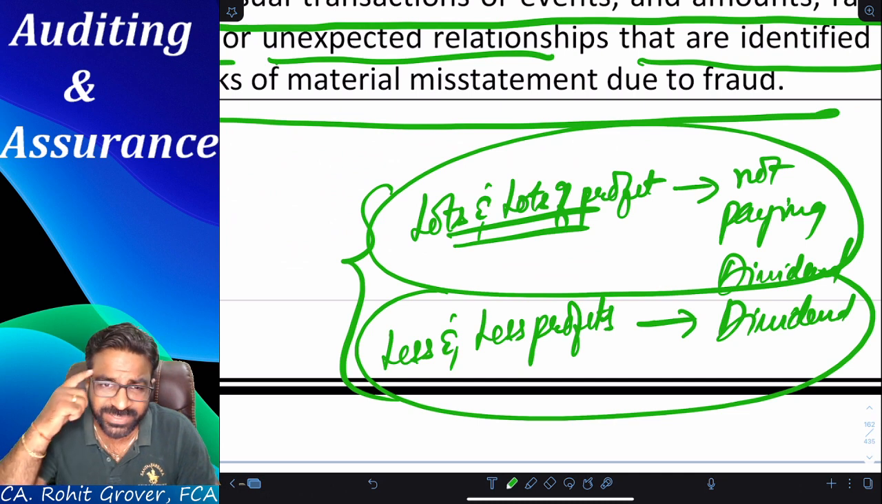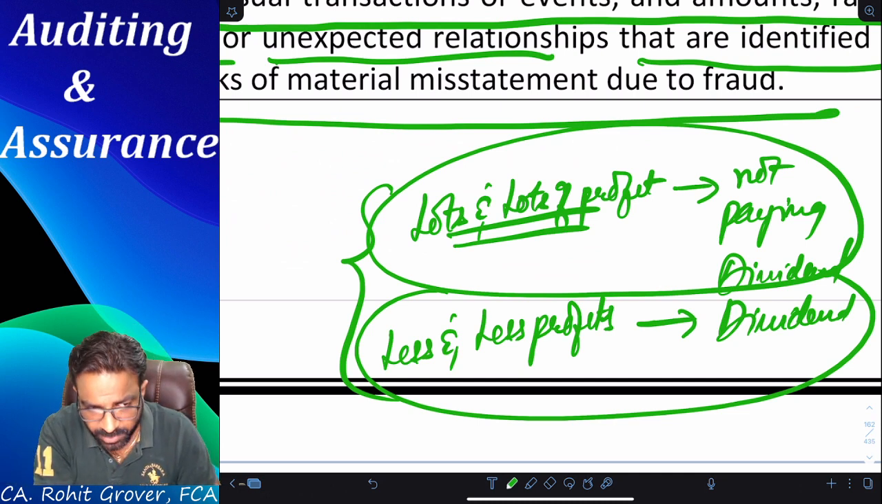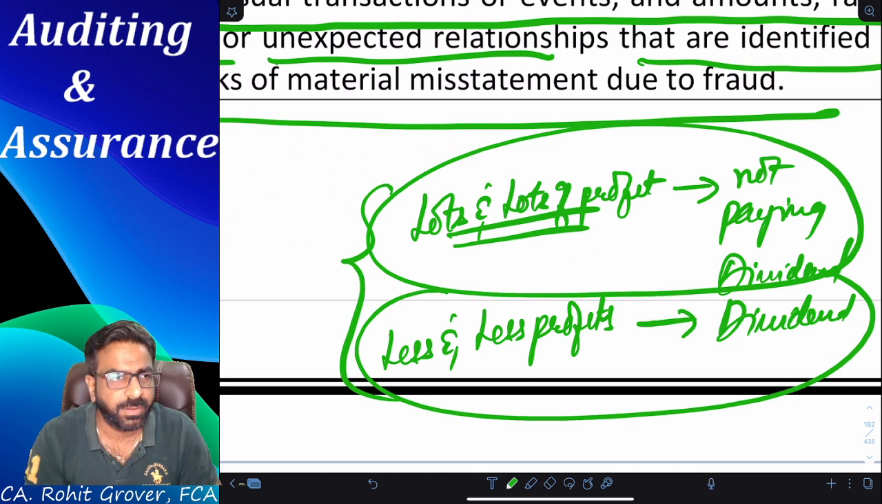Already done. So tell me, what was the intention of Ramalinga Raju here? Was it an unintentional mistake or an intentional fraud? Intentional. That is what the auditor always has to be alert to. He has to see these kinds of things.